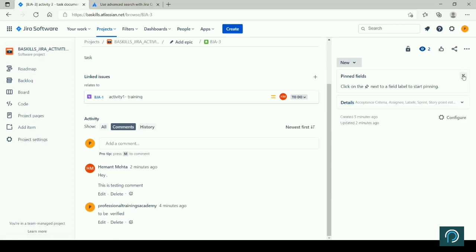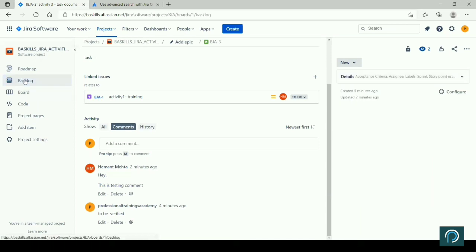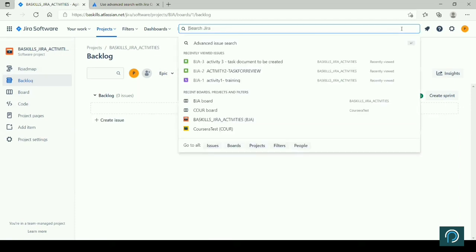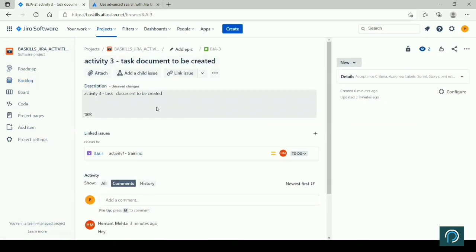We'll see why we do not see it on the backlog. Ideally, when you create all the items, and if you haven't added a sprint or anything, then in the standard way, any item that you create will by default appear here. Or maybe I got it. What is the challenge here? Let me see.